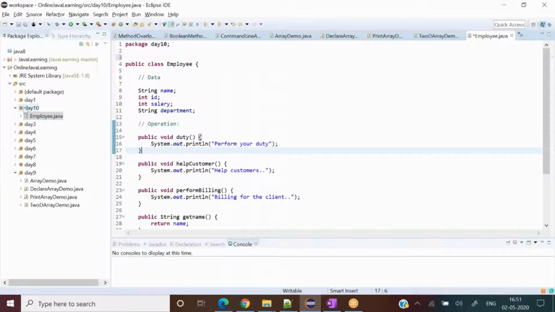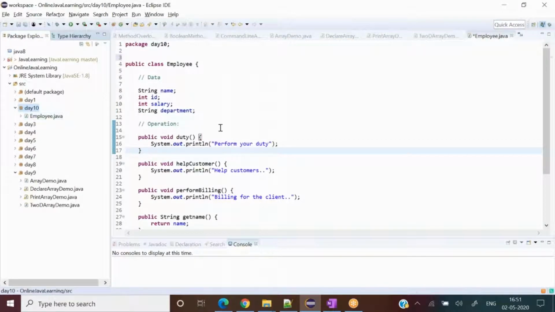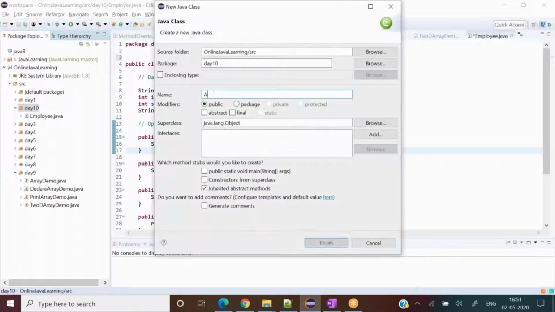From now onwards, whenever we create a class, we will create a separate class for the testing purpose of that particular class. So let's say I write an app or client, EmployeeTest.